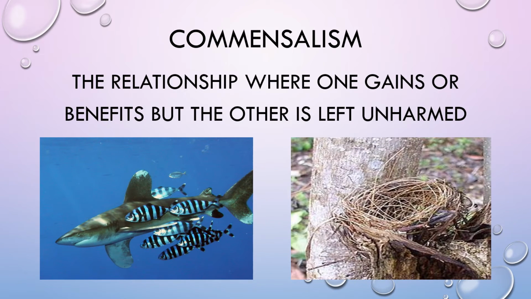Commensalism. Commensalism is the relationship where one gains or benefits but the other is left unharmed. Examples of these are sharks and remora fish, and birds nesting on trees. In the relationship between the shark and the remora fish, the remora, or the small fishes that stick to the shark, get protection from other predators, while the shark doesn't mind them at all. It just scares the other predators away.